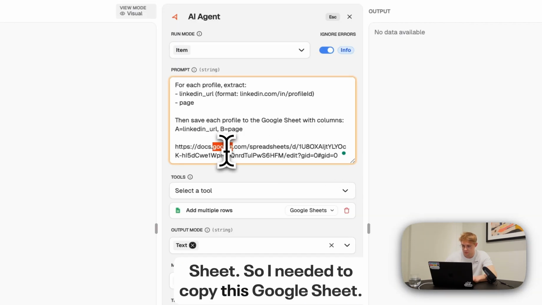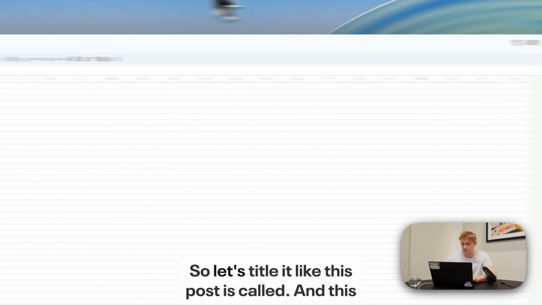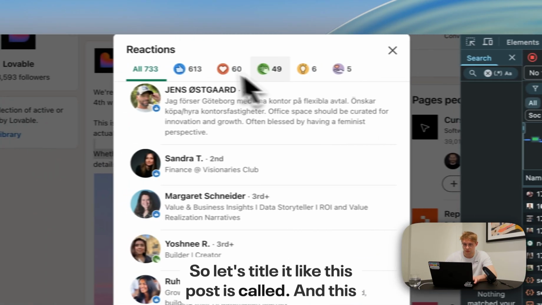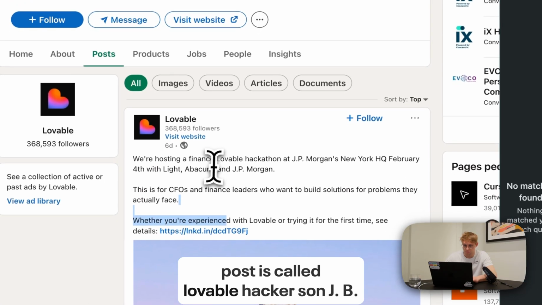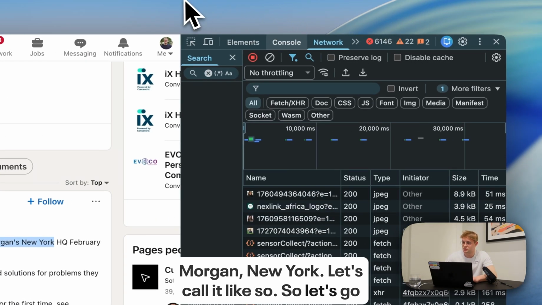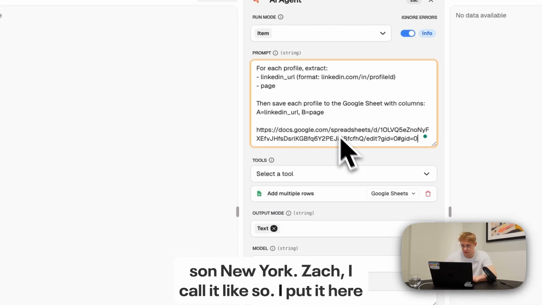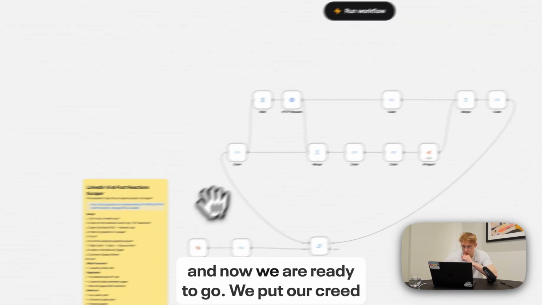Then I needed to create a Google Sheet, so I needed to copy this Google Sheet. I did copy it over, but I didn't title it yet. Let's title it like this post is called: Lovable Hackathon JP Morgan, New York. Let's call it like so. Let's go back to our Google Sheet. I called it like so, I put it here, and now we are ready to go.